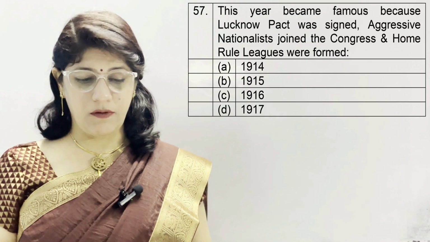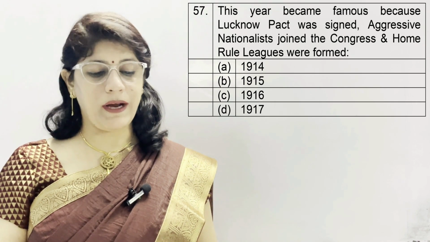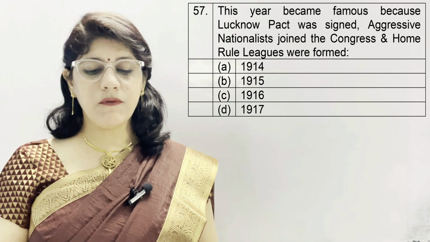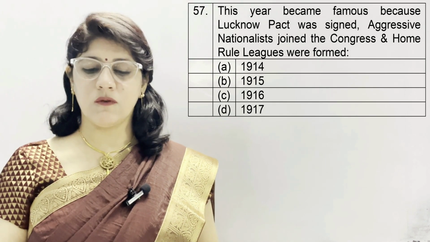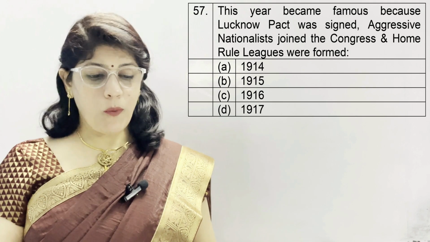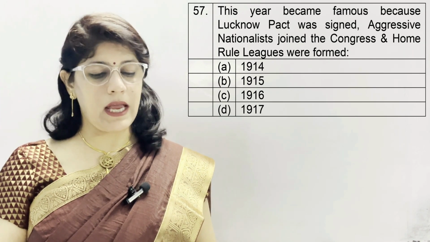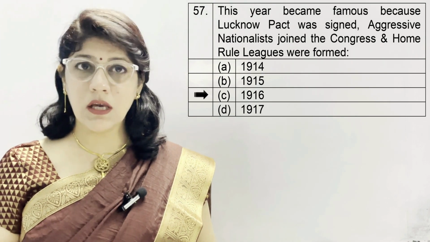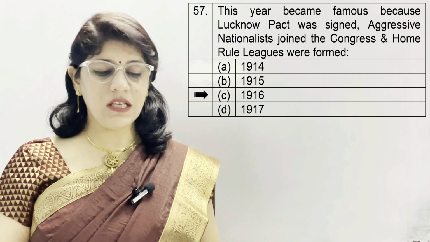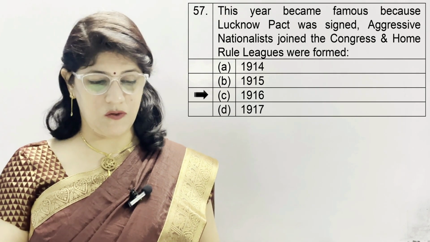Question number 57. This year became famous because Lucknow Pact was signed. Aggressive nationalists joined the Congress and Home Rule League was formed. A option is 1914, B 1915, C 1916, and D 1919. And the correct answer is C 1916. That is why this 1916 Lucknow Pact session is very famous.